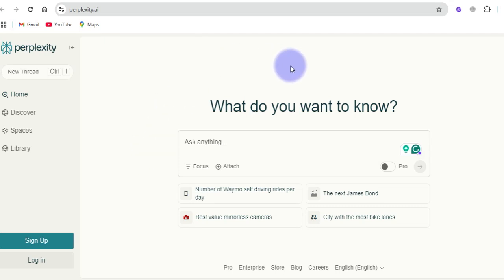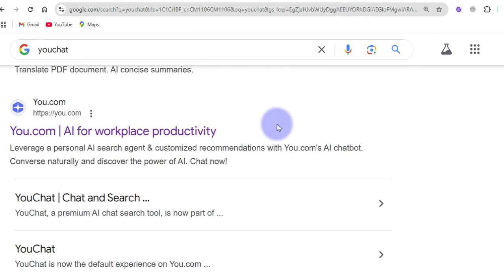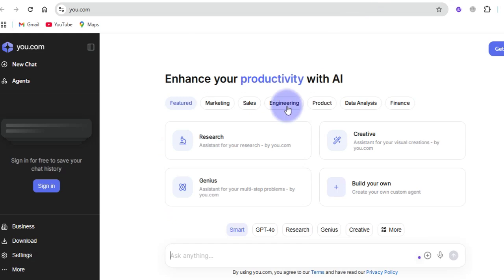And looking at the next powerful AI tool is a tool called u.com, YouChat, of course, AI for workplace productivity. This tool actually is a good search engine as well. And of course, you can perform some tasks here, asking questions. It looks like this from the front end based on the front view. And it can do a lot of things like research. You can carry out research on this site or this particular AI tool.